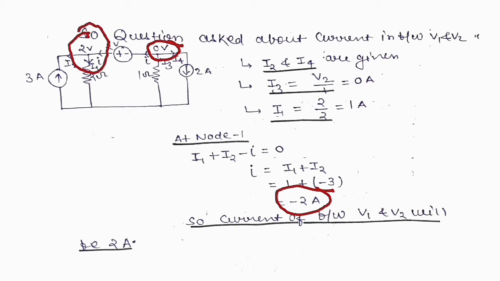We know current flows from high voltage to low voltage, so the flow of current will be opposite to what was given in the circuit. That's why we get negative 2 ampere current, flowing between V1 and V2 in this direction.